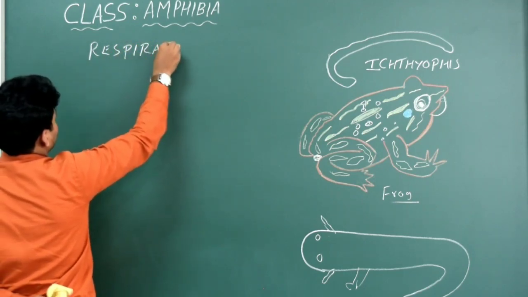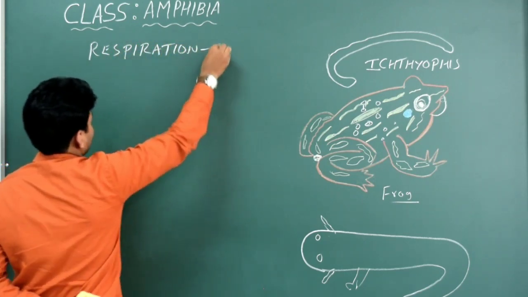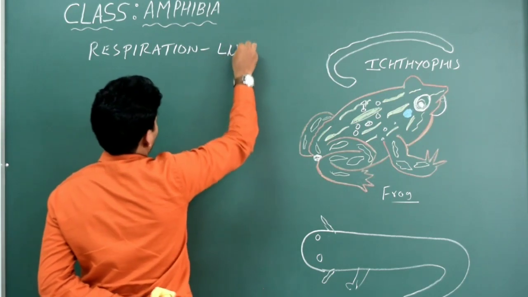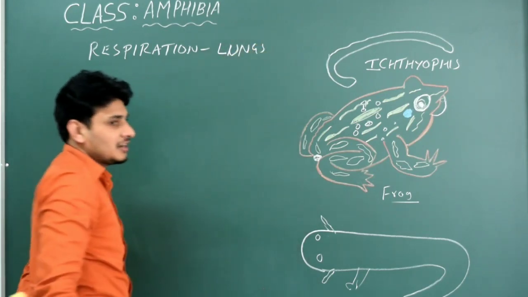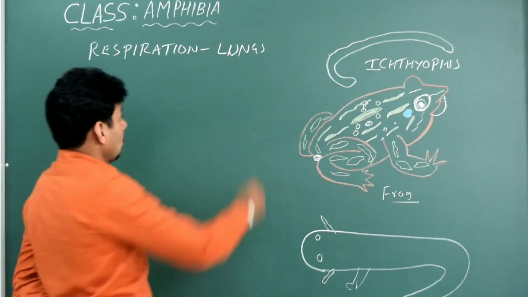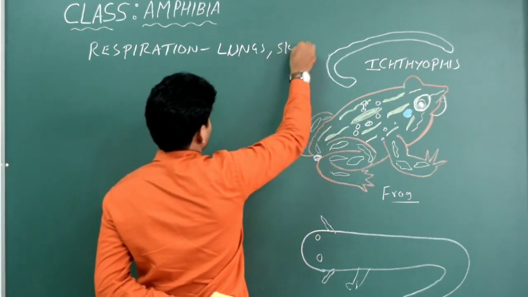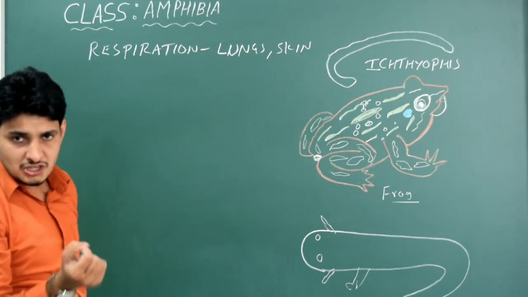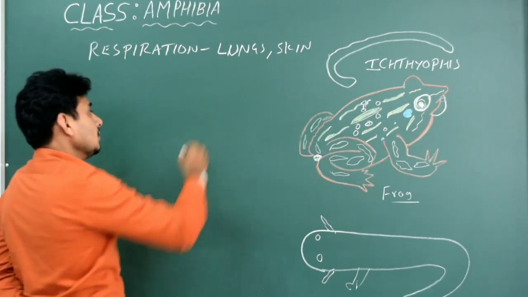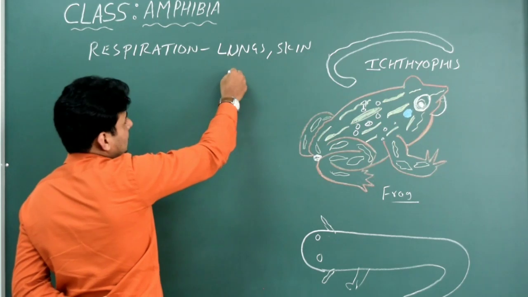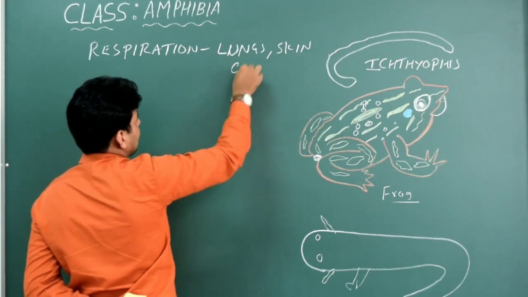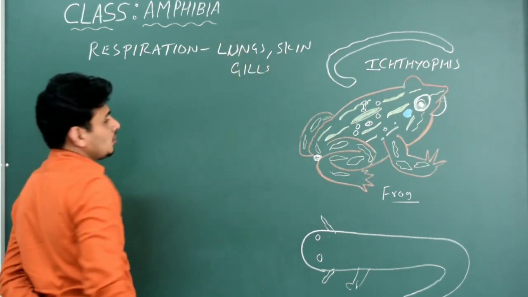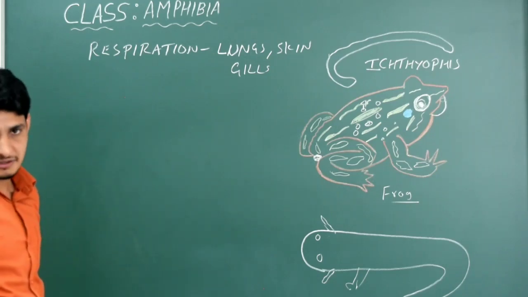Different respiratory structure. That is lungs. If the particular amphibian is living in a terrestrial condition, they use lungs, or they can also use their skin. Skin contains minute pores, because of that they can absorb oxygen and release carbon dioxide. Even if they are living in an aquatic condition, they can make use of their gills. See, they have got a lot of opportunity. They can survive anywhere. Yes, not like human beings.